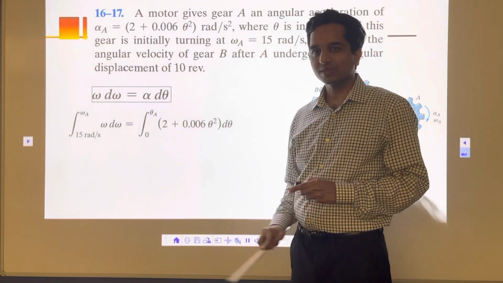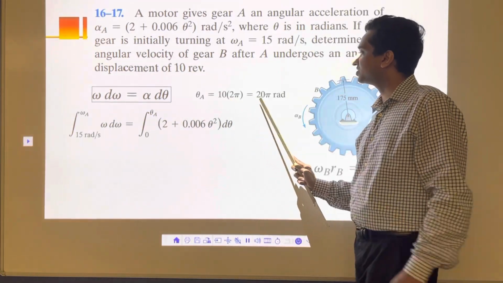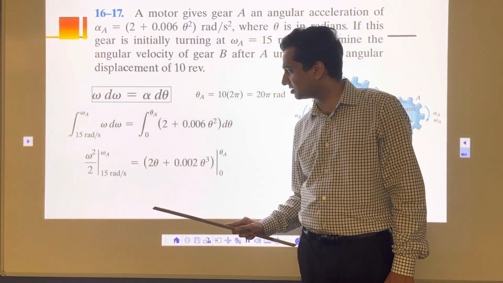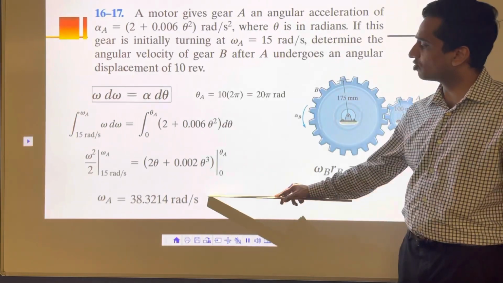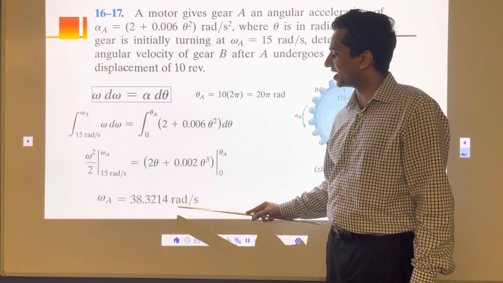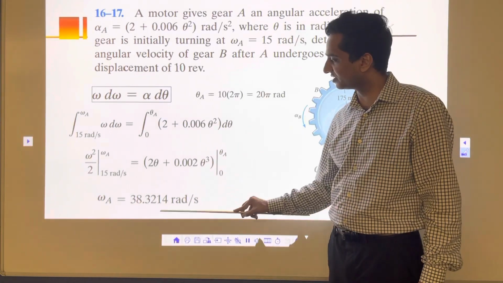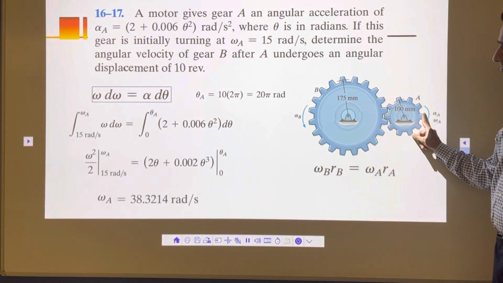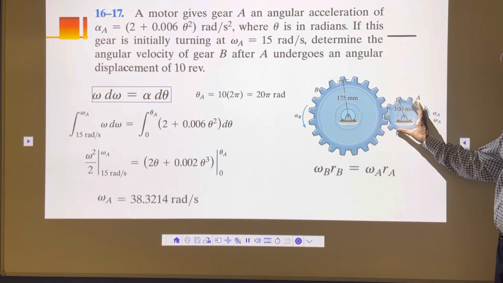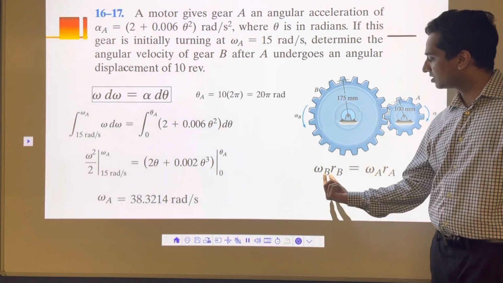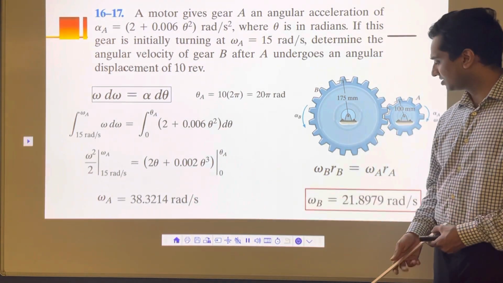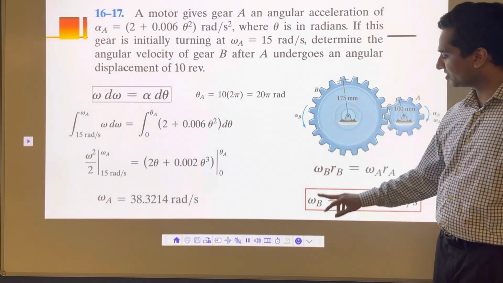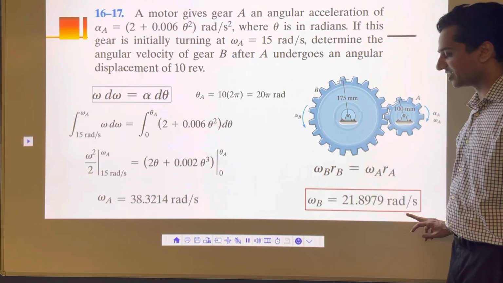Theta A at 10 revolutions is 20 pi radian. I'm going to put that 20 pi here and solve the integral, and what we get is omega A is 38.32 radian per second. All you have to do is solve the simple integral. It means the speed now is 38.32 for this one. Once you have that, you can calculate omega B. It's very easy. It will come to 28.89 radian per second. So at the 10 revolution mark, this is rotating at 28.89 radian per second.